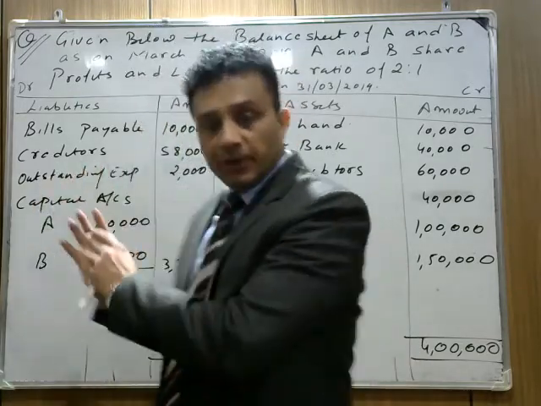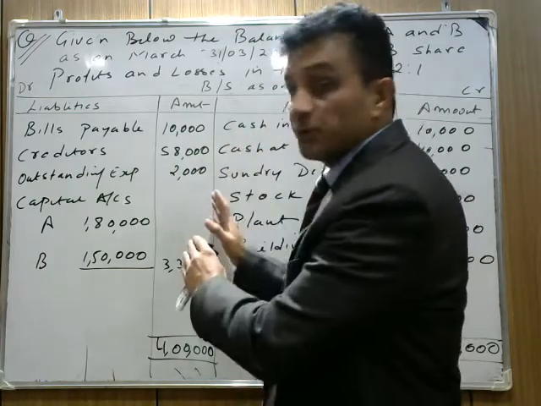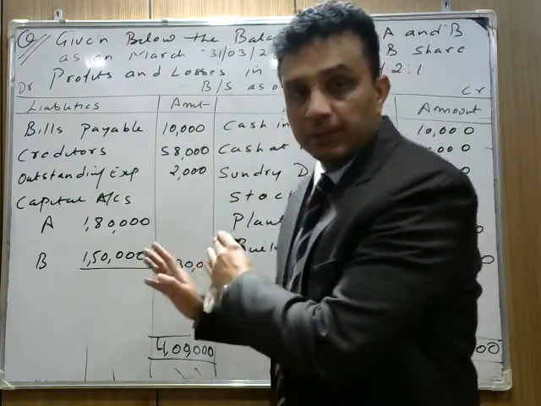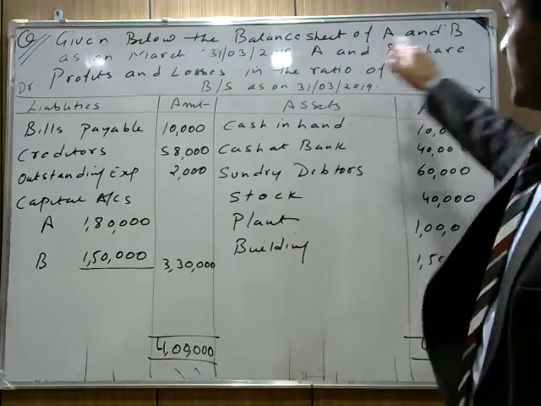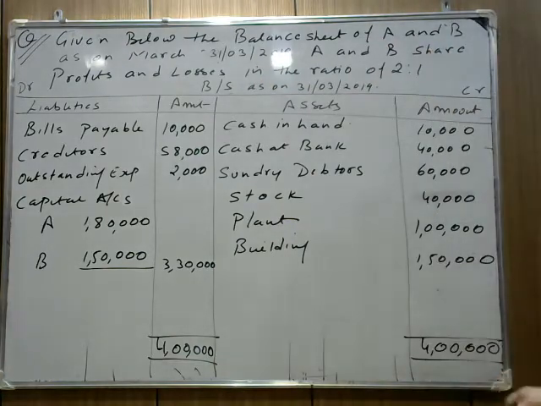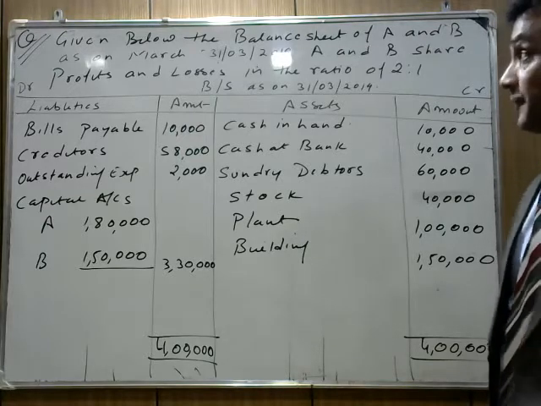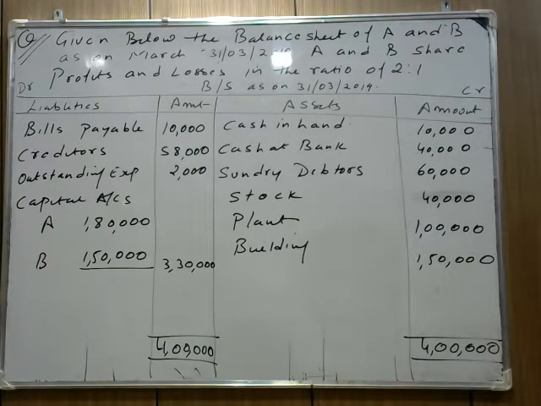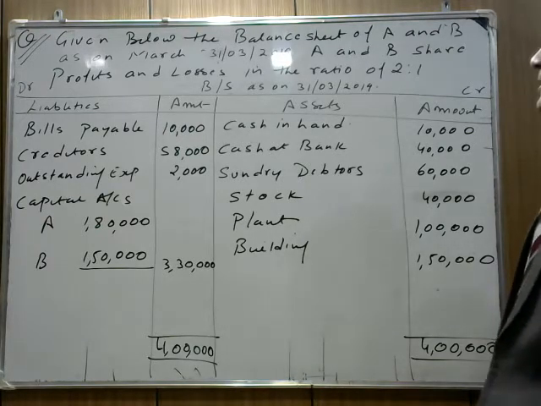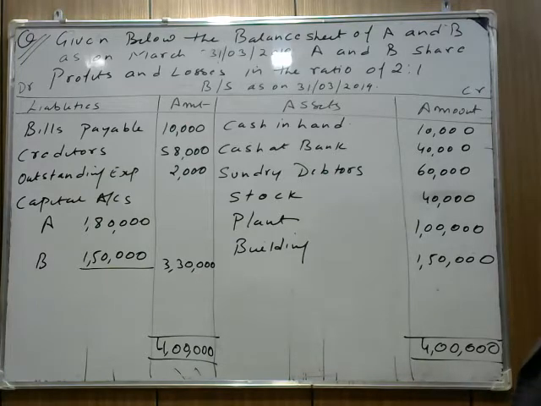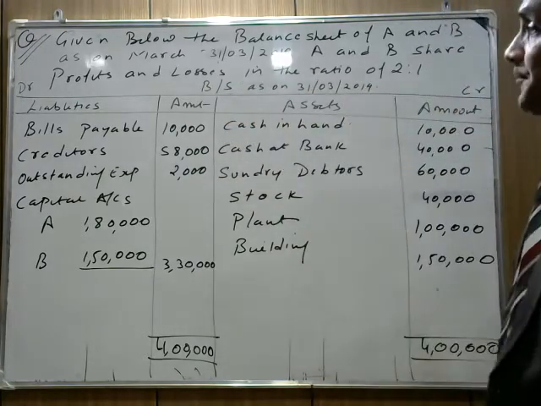I'm writing the question over here. So you can note down the question and practice with me here only. Please note down the question. They say that given below is the balance sheet of A and B as on 31st March 2019. A and B share profits and losses in the ratio of 2:1. And the balance sheet portions are given over here.